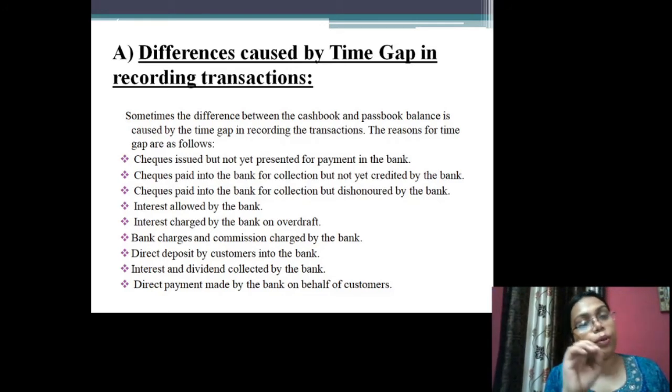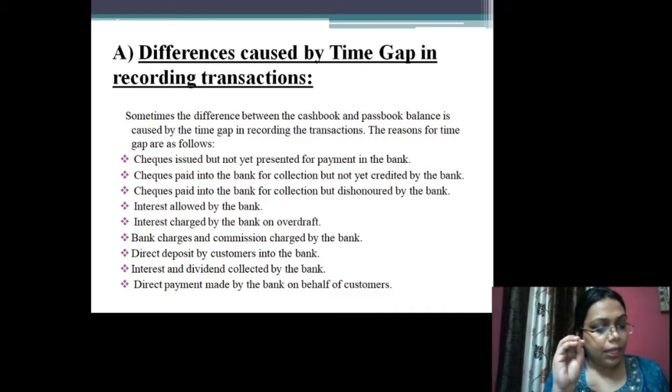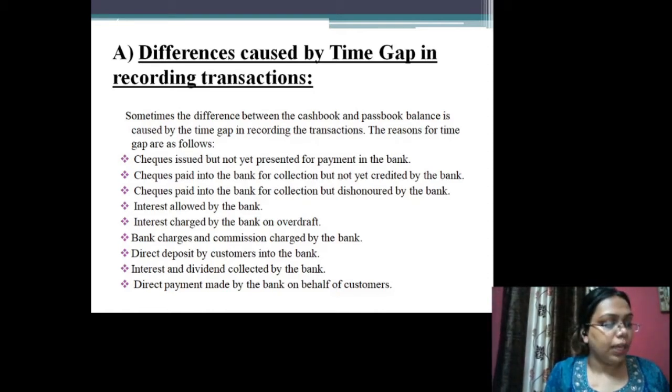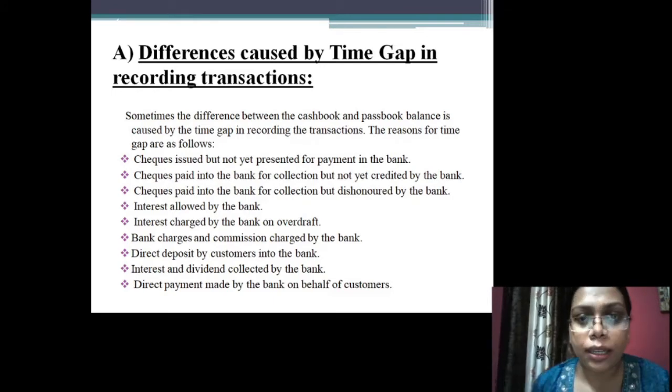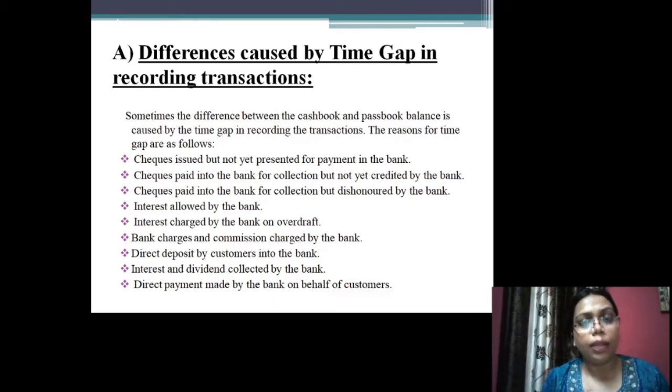But the customer will only come to know that he has received the amount of that interest when he gets his passbook updated or completed after a time gap. In such an intervening period, the balance of the cash book will be comparatively less than the balance of the passbook. So this point is very simple. Why? Because I, being a customer of a bank, if I have a savings account with any bank, will receive a certain amount of interest on my savings after some period of time.